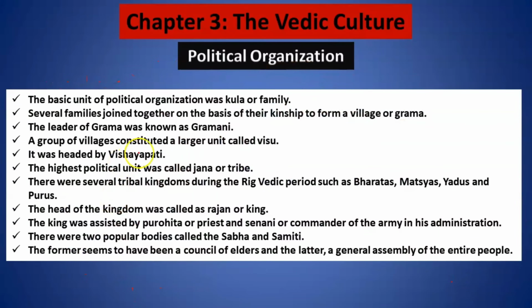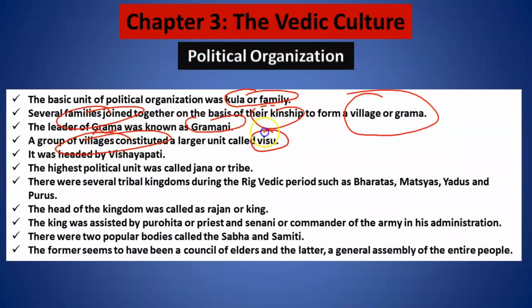We can now understand that the basic unit of political organization is the kul, or family. Various families join together based on their kinship to form a village, or gram. The leader of a gram is known as Gramani. Various such villages can also join and form a vish. Now the vish is headed by the Vishyapati, as I told you.